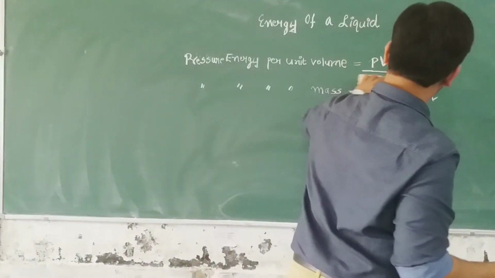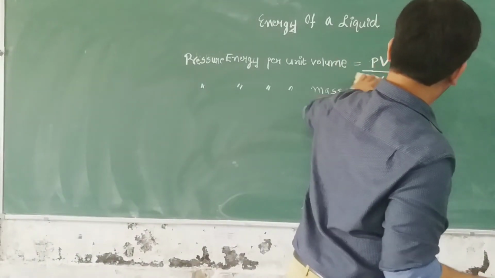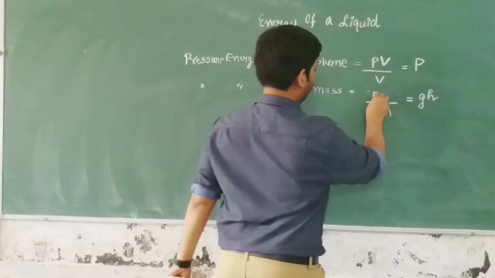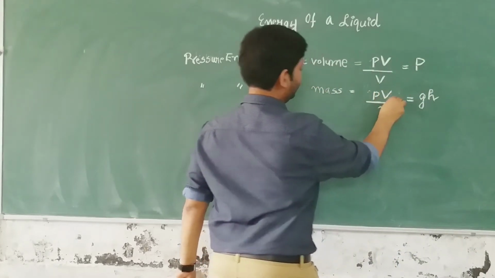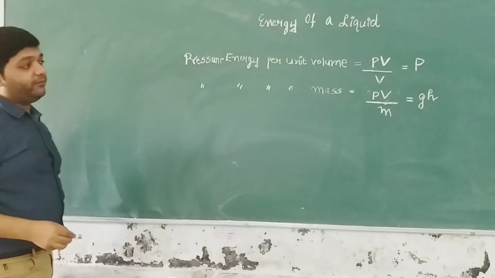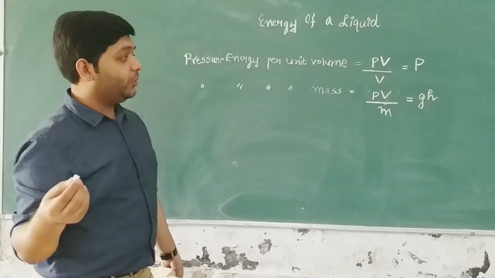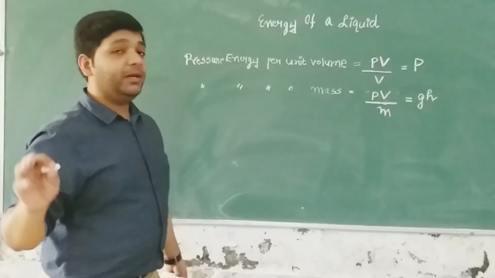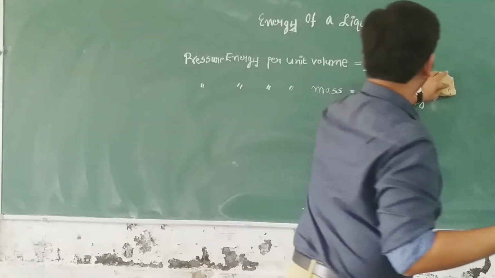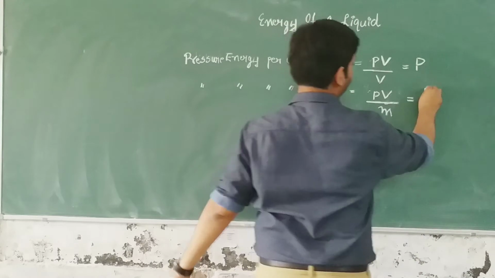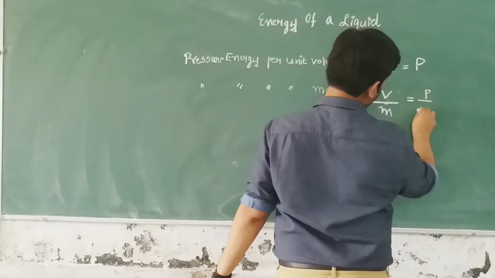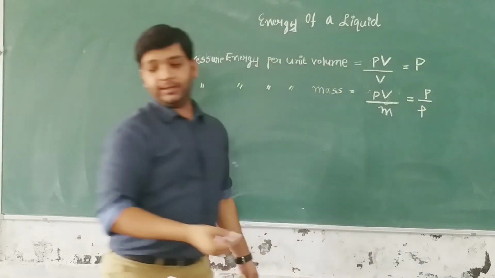Similarly, pressure energy per unit mass will be PV by M, right? Now what can we write? Volume upon mass. We know density is equal to mass upon volume. So volume upon mass will be equal to 1 upon rho. So it is written as P upon rho, pressure upon density.